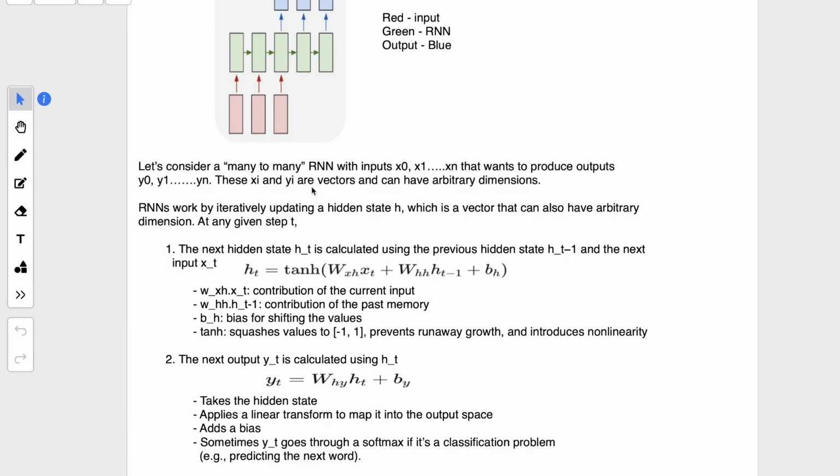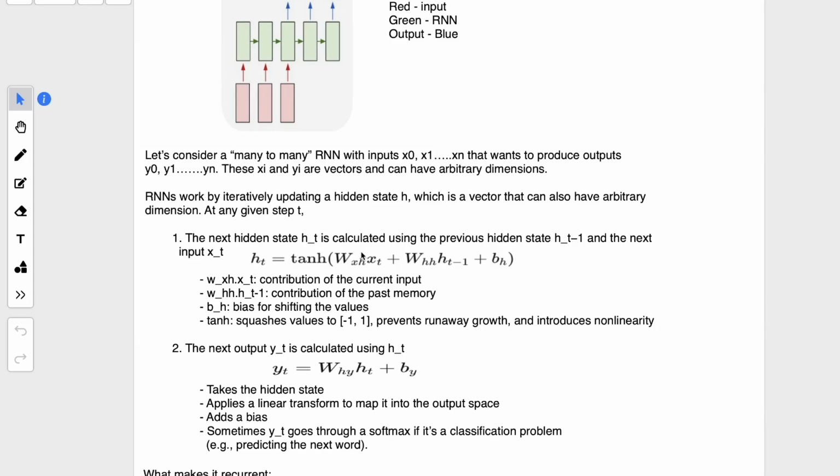As you saw in the previous video, in my vanilla neural network the weights were different for each neuron, or could be different in each hidden layer, right? But here you just decide on an input weight, a hidden layer weight, and an output layer weight. The input weight is responsible for this red link, the hidden weight is responsible for these green links, and the output weight is responsible for these blue links. And these weights are used again and again for each input as well as hidden layer until you get an output.